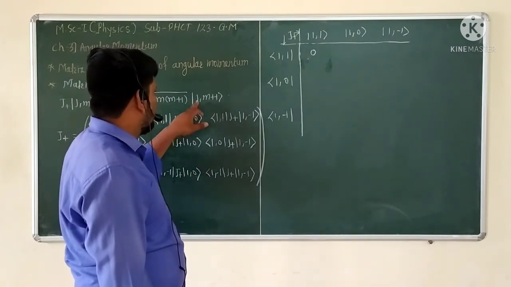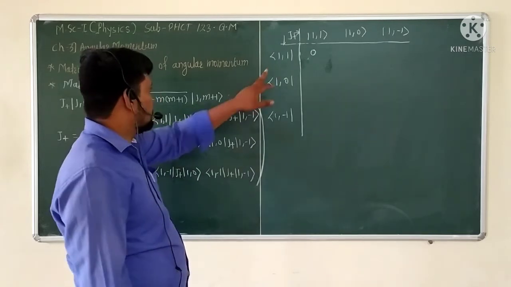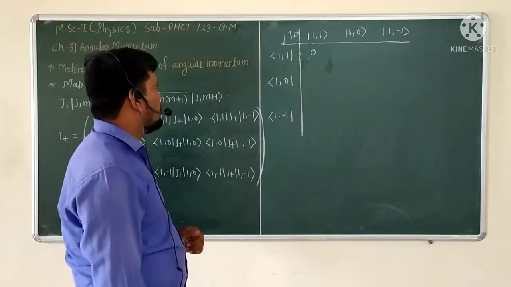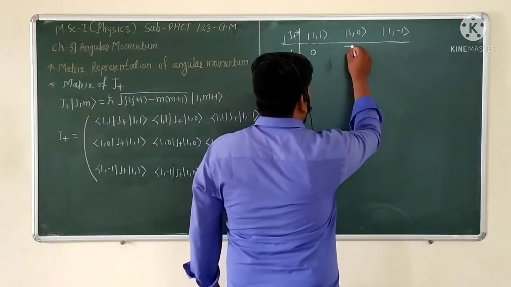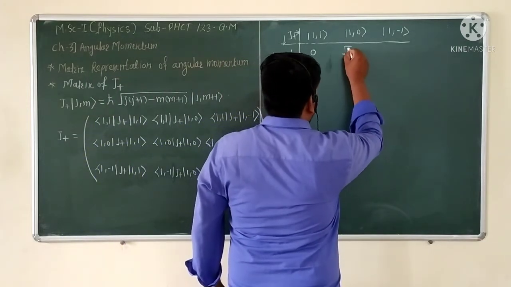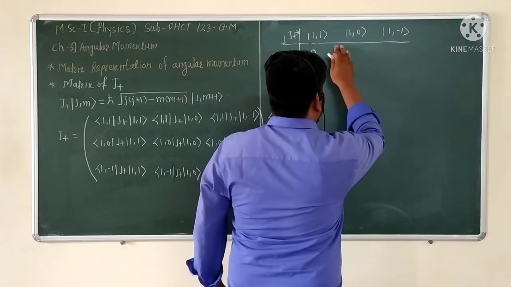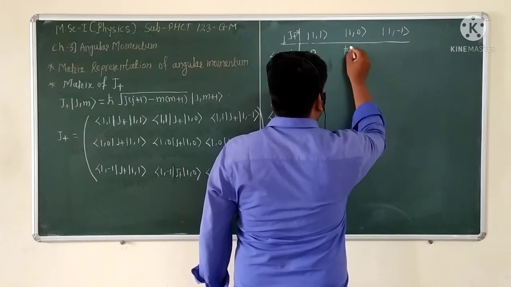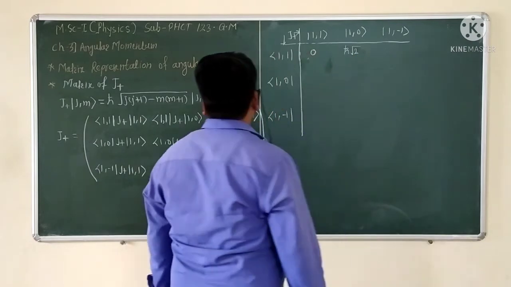And the j value is 1, so we have to see the eigenbasis of bra 1 1 and ket 1 1, which is nothing but root 2 h cross. Or simply written, h cross into under root of 2.